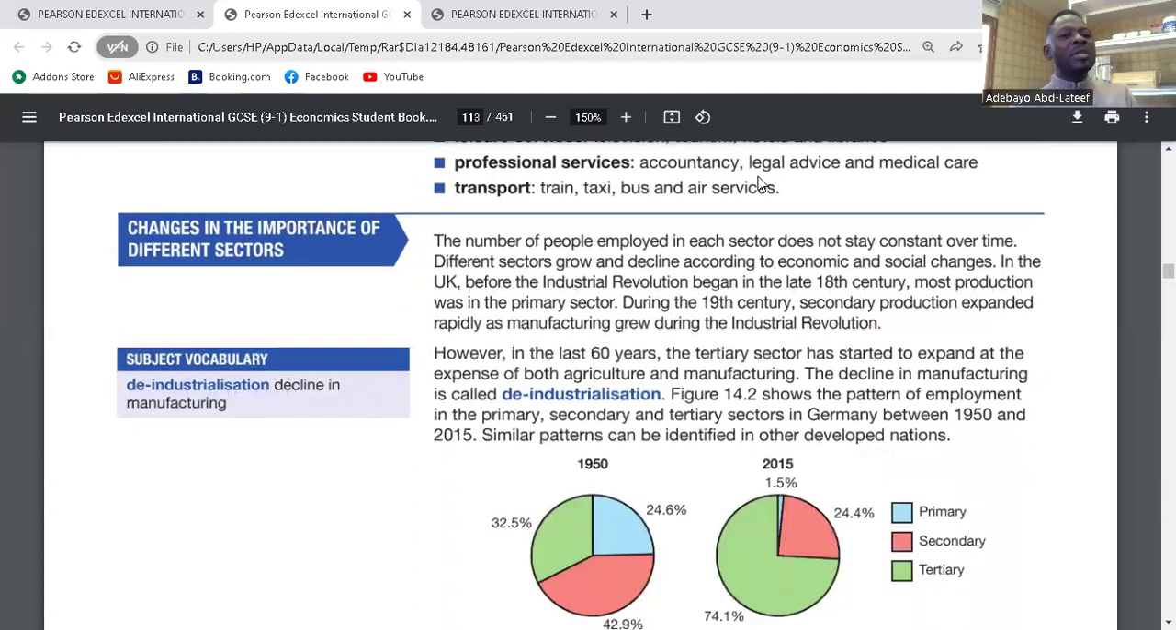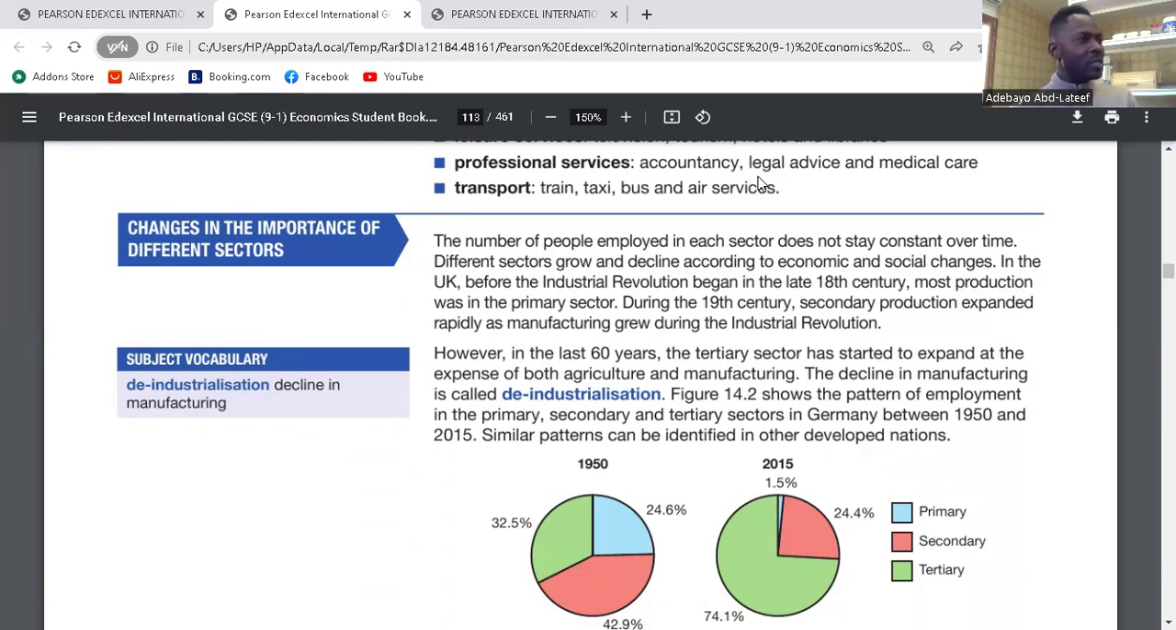We go to the changes in the importance of different sectors. The number of people employed in each sector does not stay constant over time. Different sectors grow and decline according to economic and social changes. So, changes in the economic sector occur based on changes in society.